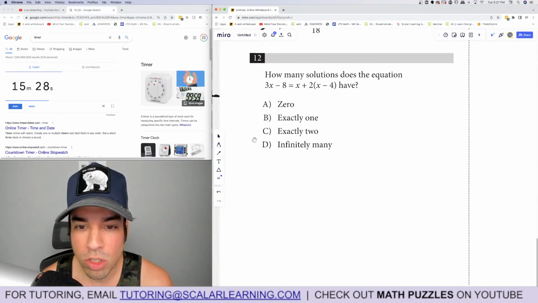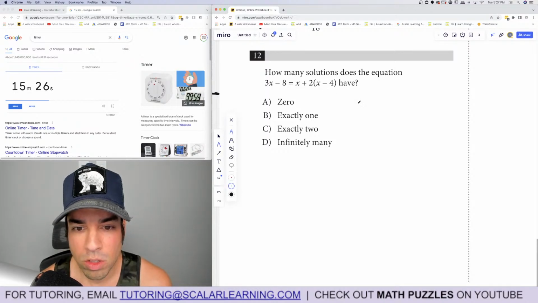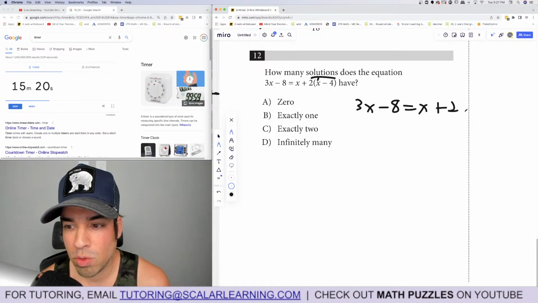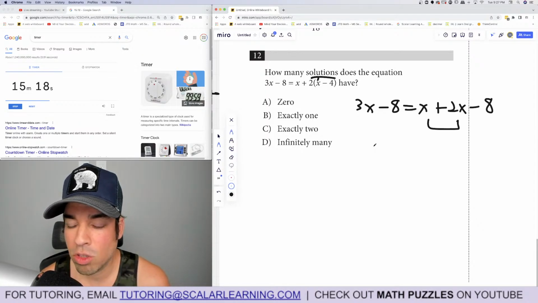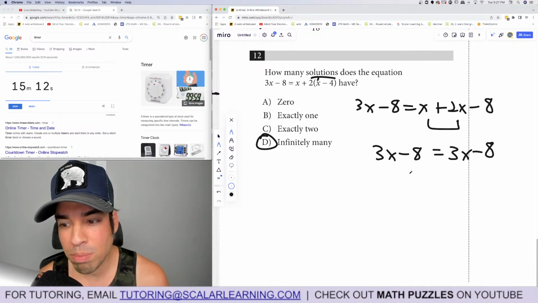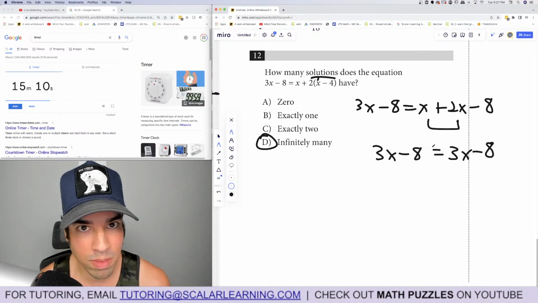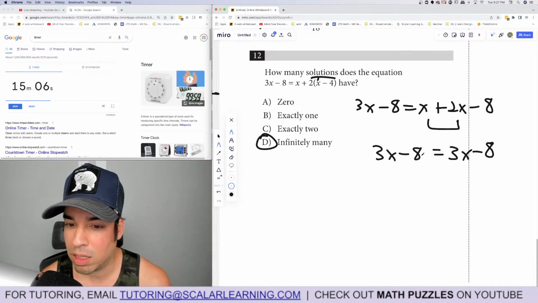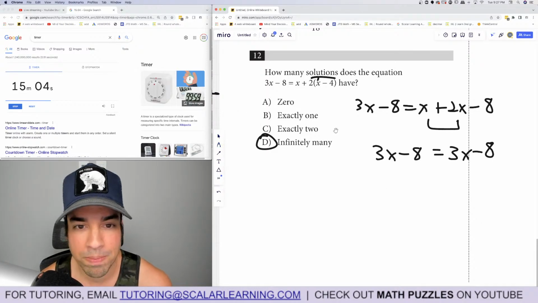12. How many solutions does this equation have? Okay, so let's just simplify. Equals x plus, and then distribute: x plus 2x minus 8, combine like terms, 3x minus 8 equals 3x minus 8. Same thing on both sides, so infinitely many, because I can plug in anything for x and it will be the same. If I plug in 10, it'll be 22 equals 22. If I plug in 0, negative 8 equals negative 8. Infinite, anything I plug in.